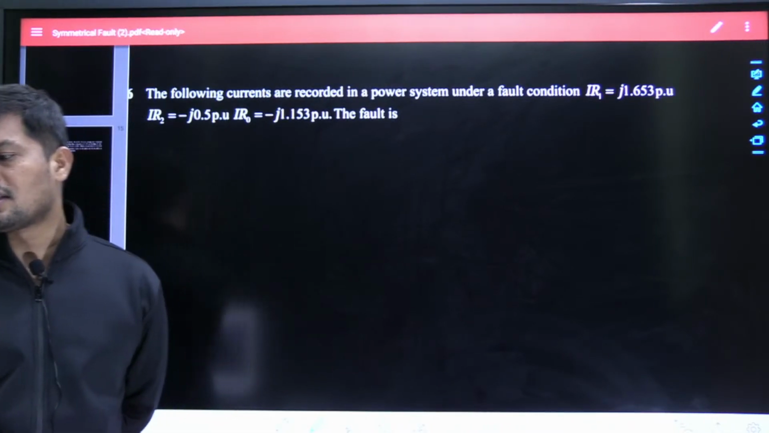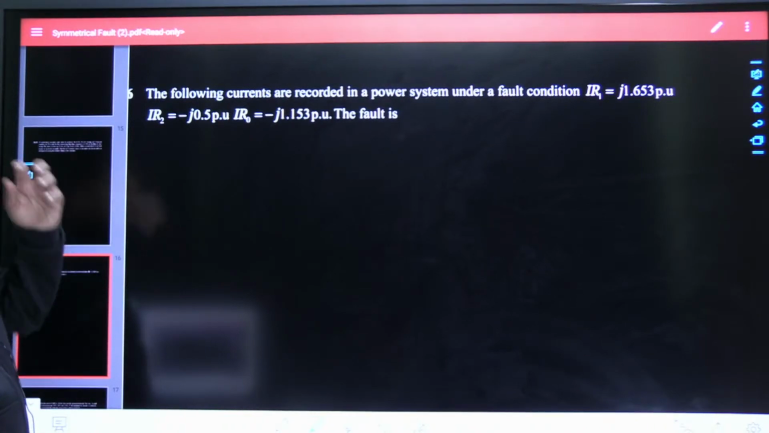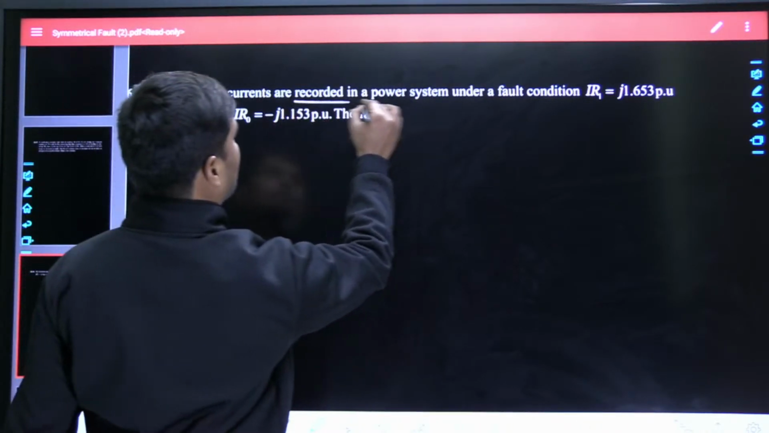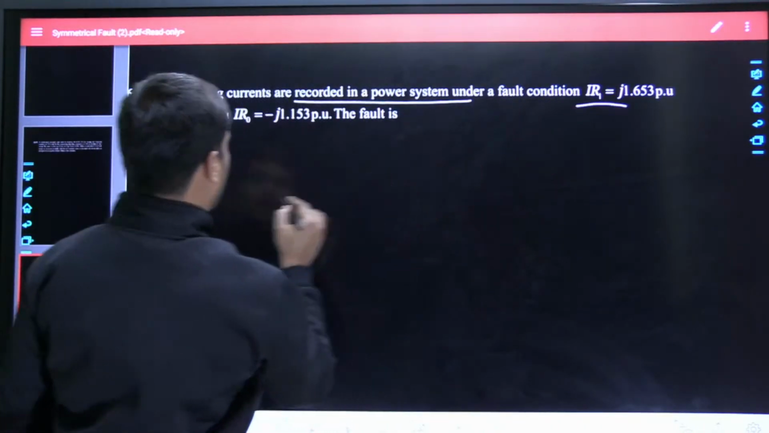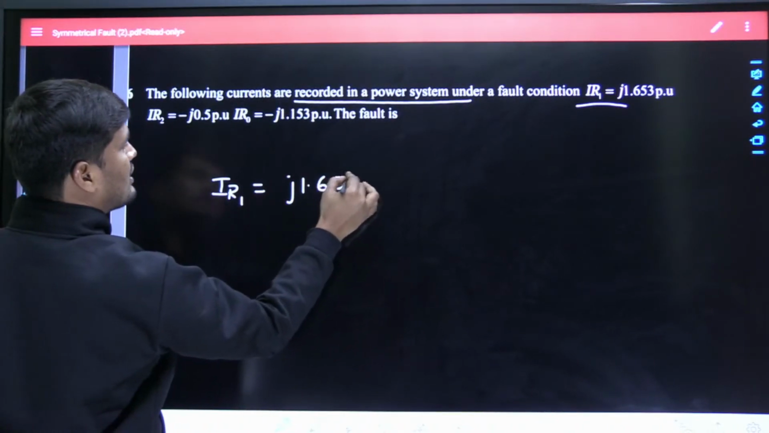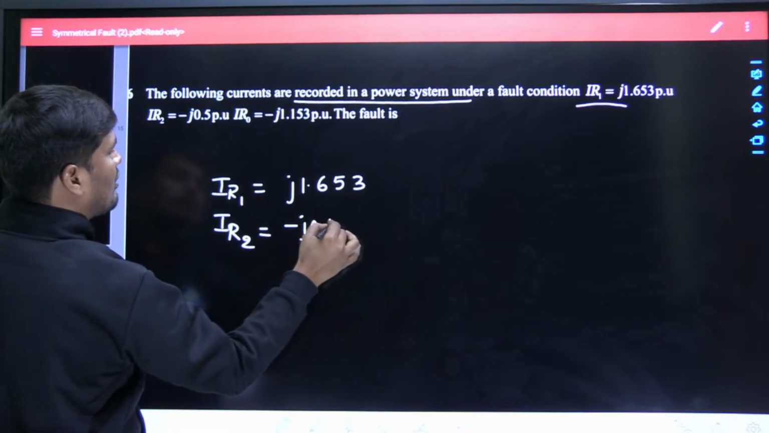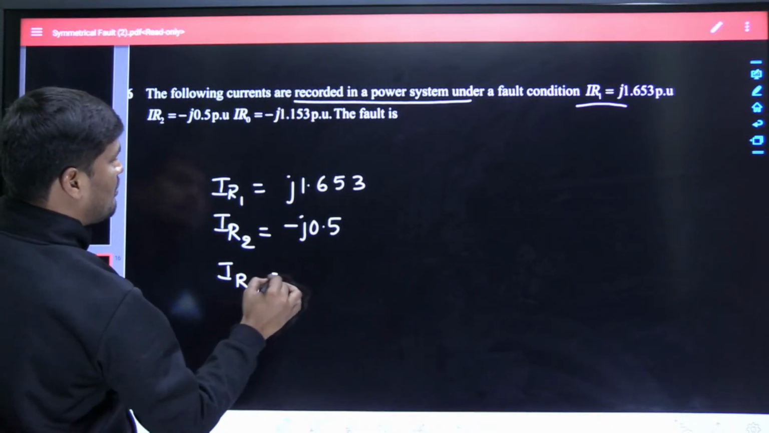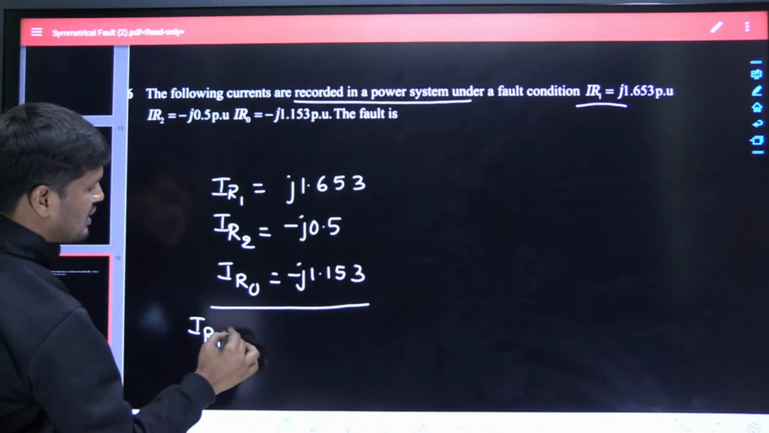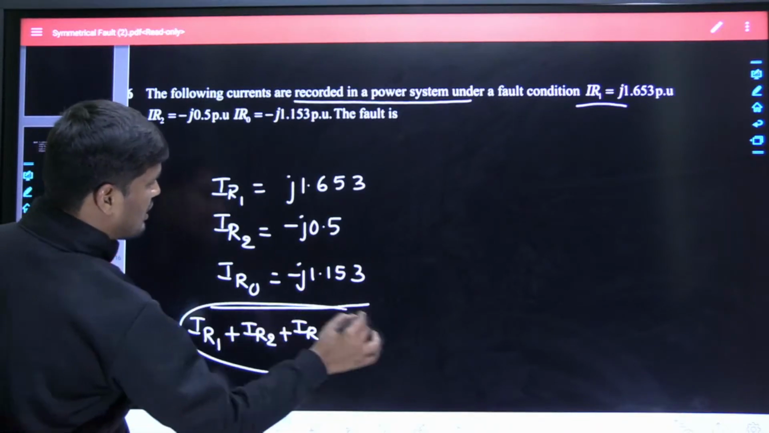Okay, now what will be the answer? Satish: LLG, sir. Oh my god, this is not related to LG fault. I thought this was related to LG fault. The following currents are recorded in a power system under a fault condition. IR1 equal to J1.653, negative sequence current is given as minus J0.5, zero sequence current is given as minus J1.153. Now if you add all these currents, if the sum of these three sequence currents is equal to 0, then the fault is a line to ground fault.